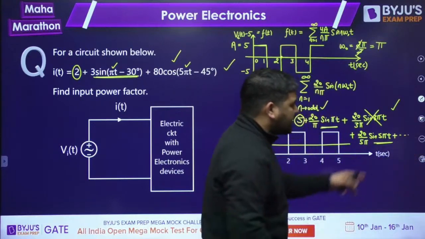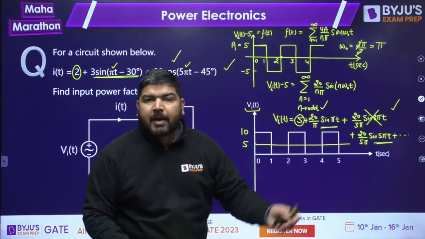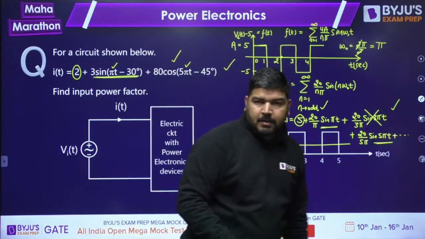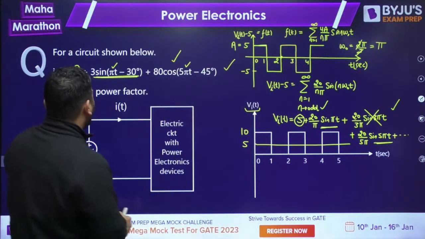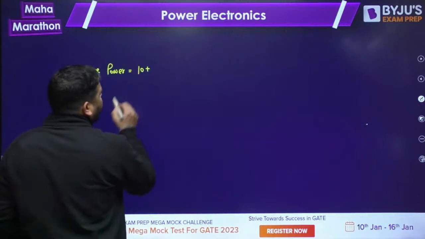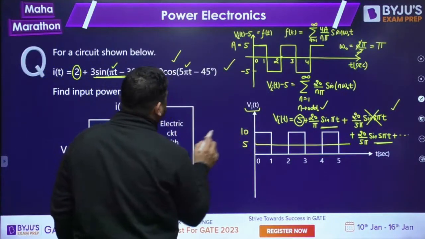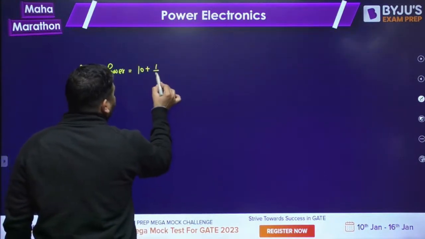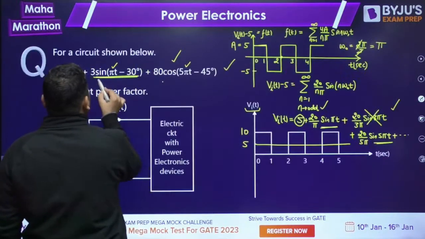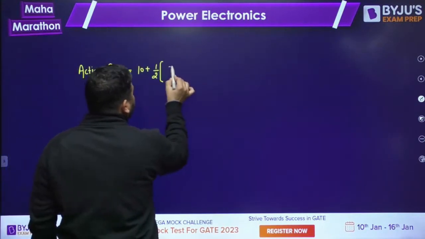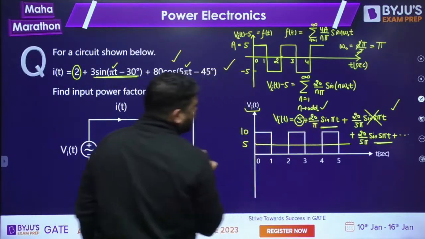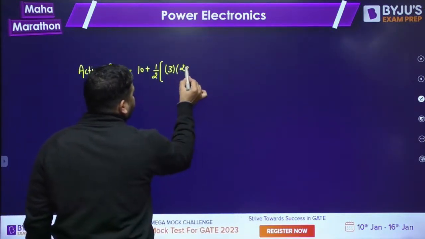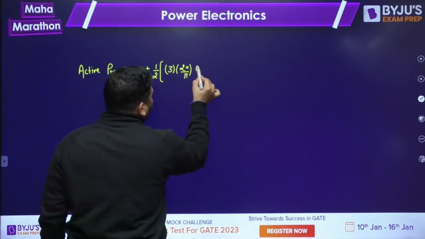Moreover, the next components, the 7 pi or the 9 pi or the 11 pi, will not participate in active power. Now what will be the active power? How to calculate the active power? It is V naught I naught, the DC components multiplied, plus 1 by 2 for the AC component. The peak value of this AC component is 3, multiplied by the peak value of this AC component, which is 20 by pi, into cos of angle difference.